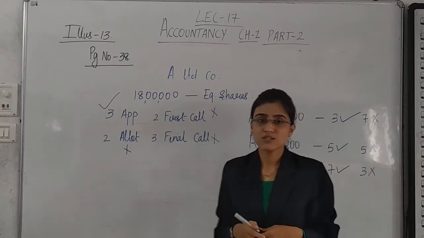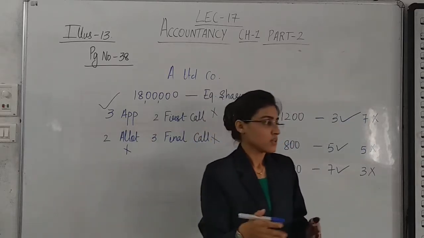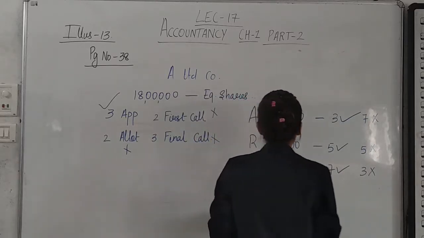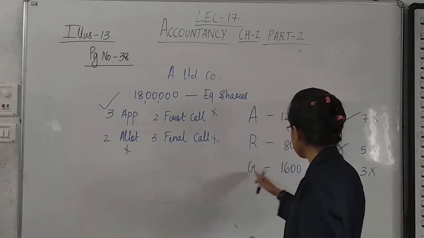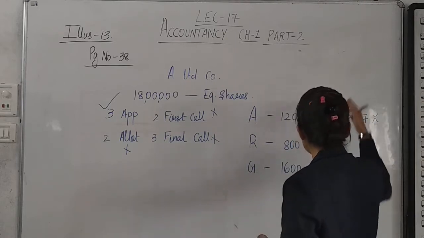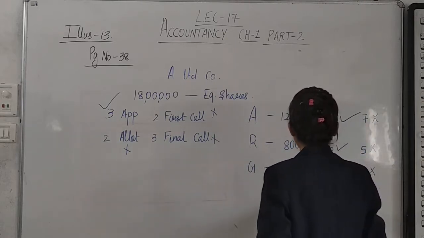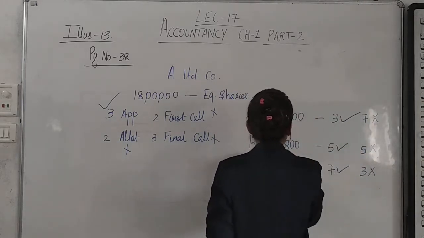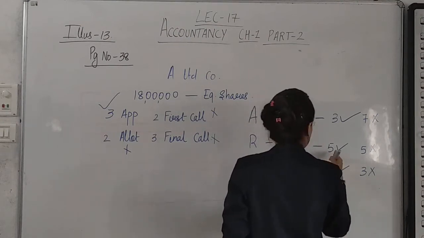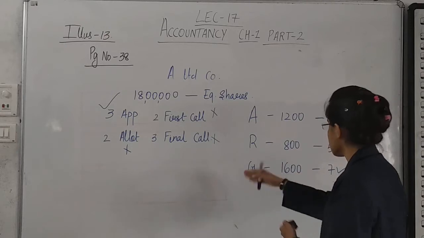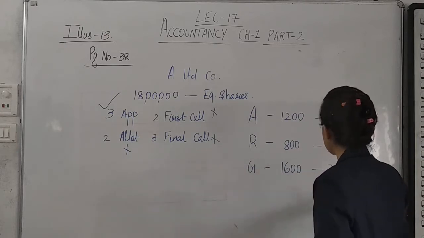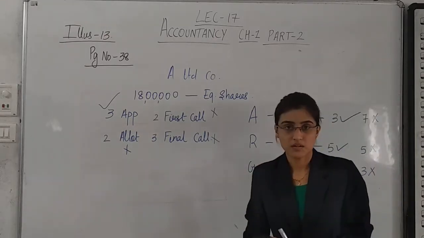Okay? A share is of rupees 10. These are the 3 shareholders. Ami is having 1200 shares, Ravi is having 800, Gavi is having 1600 shares. Ami has paid 3 rupees only. Ravi has paid 5 rupees only out of 10 rupees. Gavi has paid only 7 rupees and 3 rupees she has not paid.